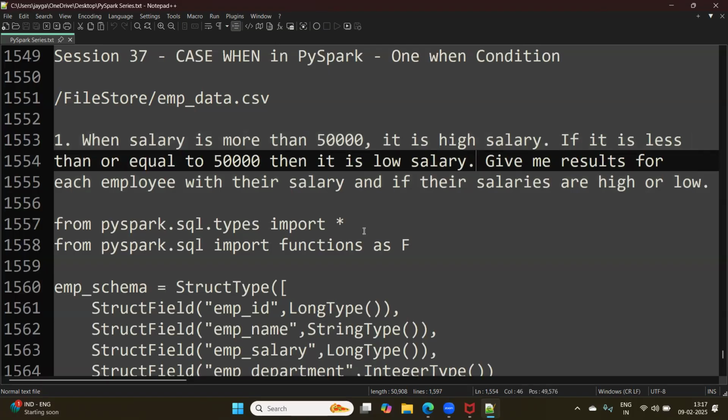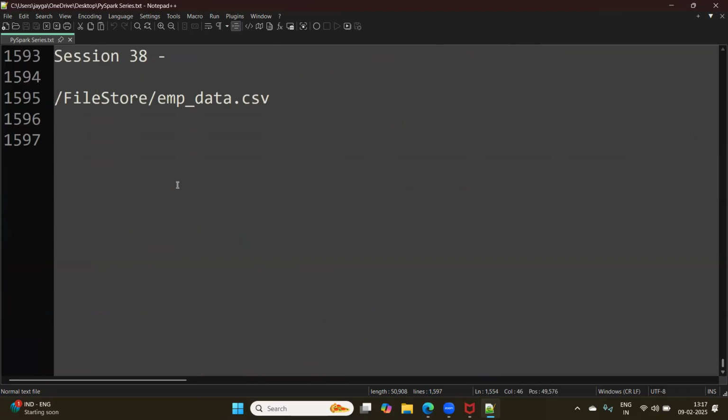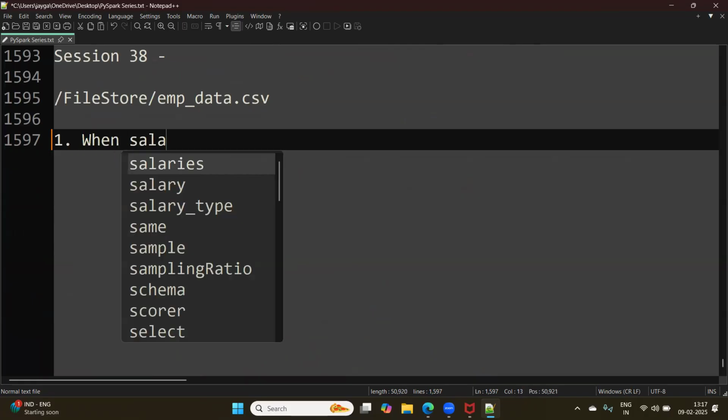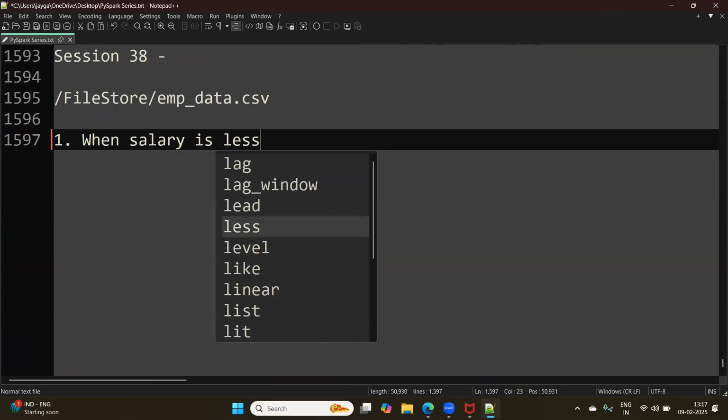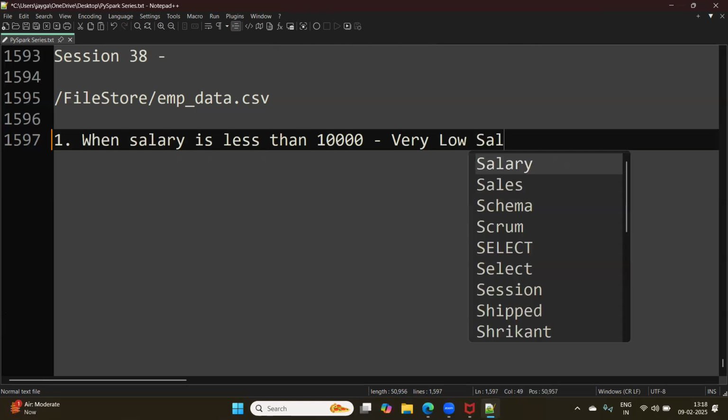In this session we'll go a little deeper and try to understand how to work when we have multiple when conditions. For example, the problem statement we can create is: when salary is less than 10,000, then write the salary type as very low salary.